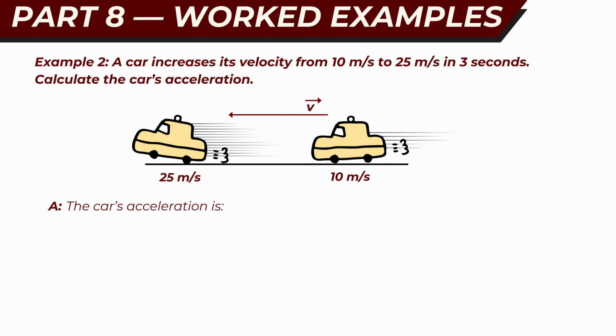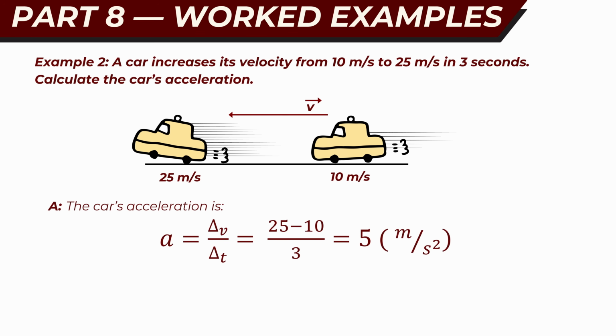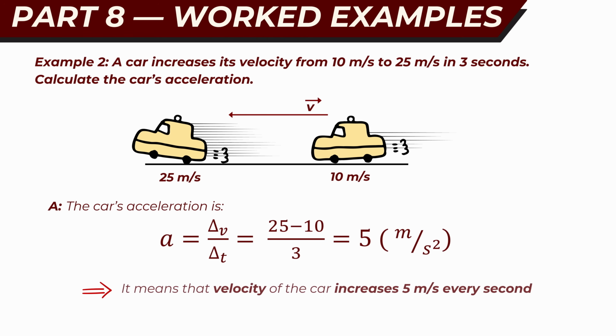Example 2. Car accelerating. A car increases its velocity from 10 mph to 25 mph in 3 seconds. The acceleration is acceleration equals delta v over delta t equals v2 minus v1 over t2 minus t1 equals 25 minus 10 over 3 equals 5 meters per second squared. It means that the velocity of the car increases 5 meters per second every second.